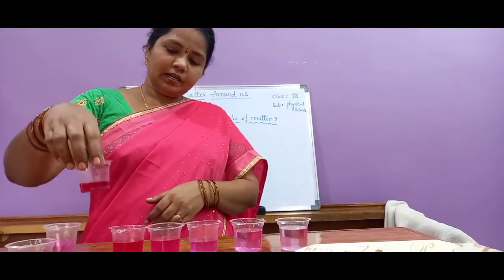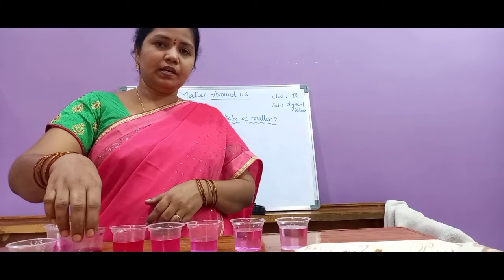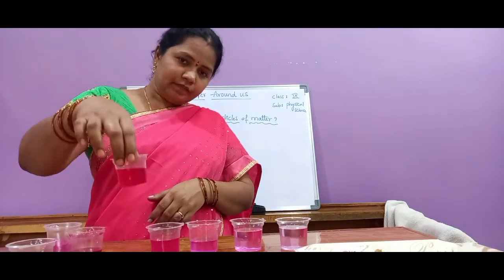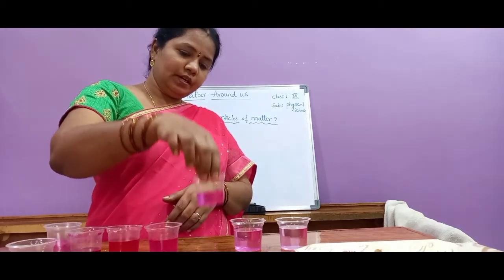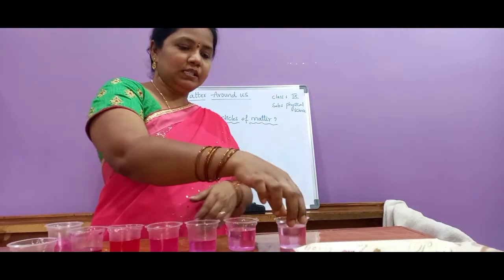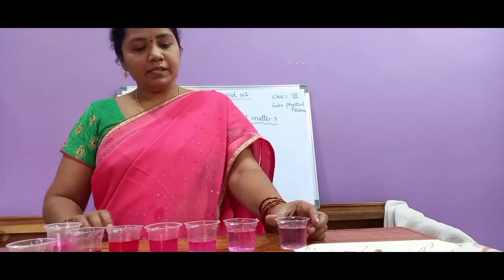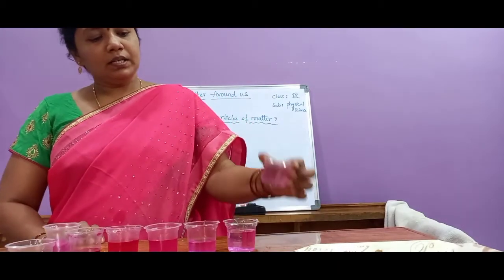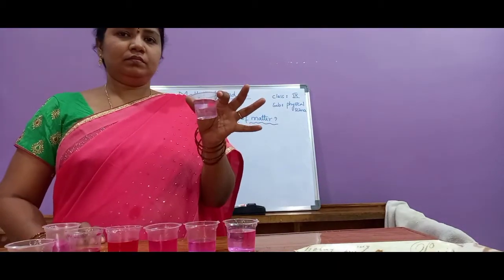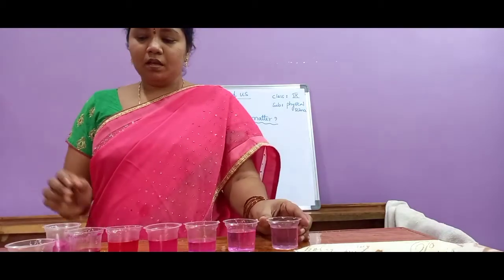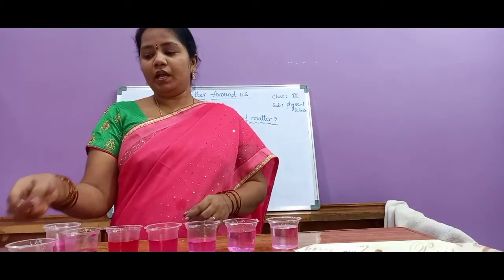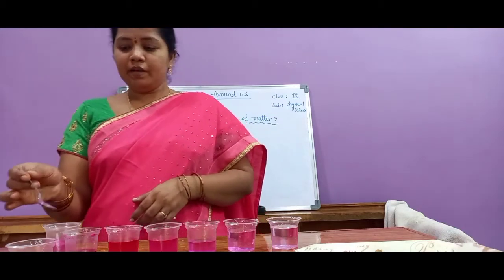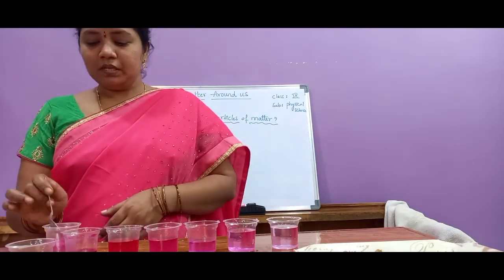Here in the first container there is a dark color. Here it has decreased somewhat. The color is reduced still further. See, in the last container also we are able to see some pinkish color. That means in the first container I added a very little bit, a pinch, not even a teaspoon, about a quarter teaspoonful of this color.